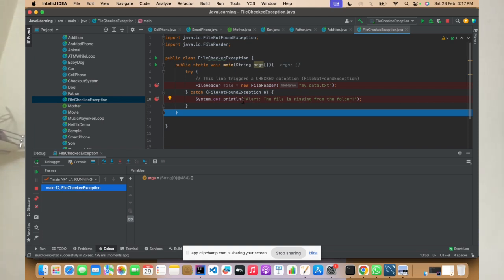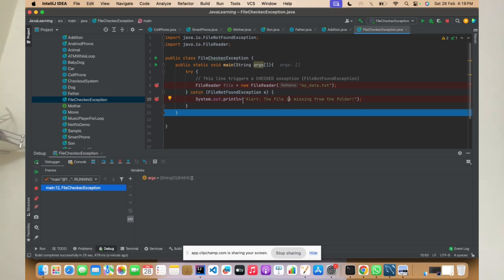But in the real world, in real time, this file might be uploaded from the UI, and from another server or service, you're trying to read this uploaded file. But in the meanwhile, if this file is deleted by another user and you're trying to access that file, what happens? You should handle that.